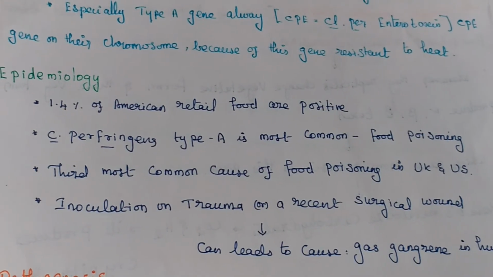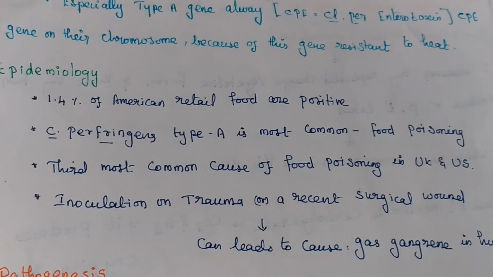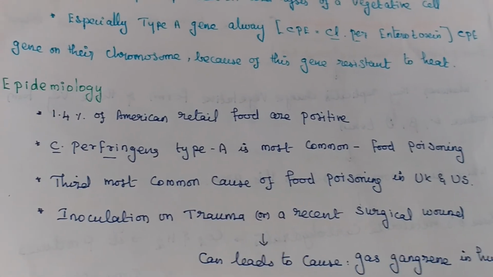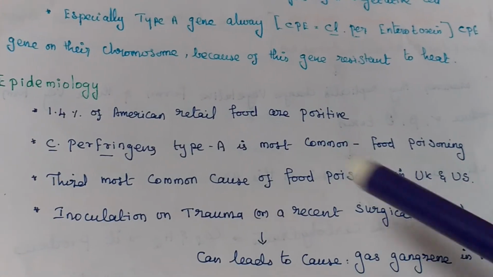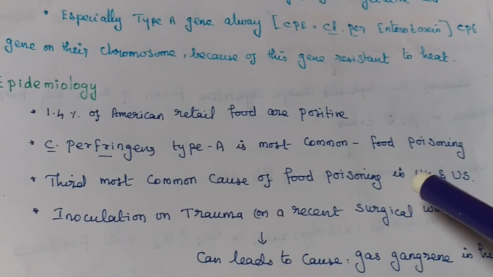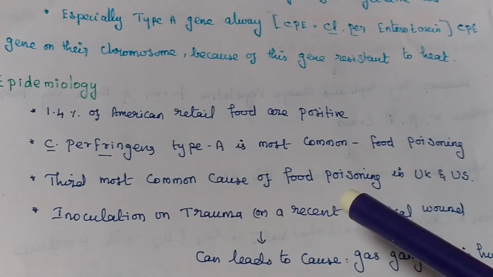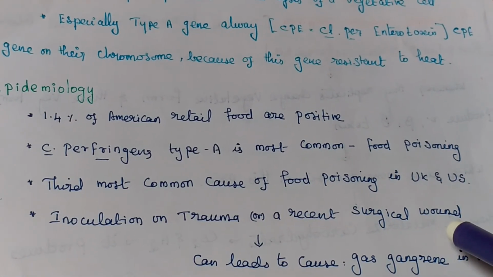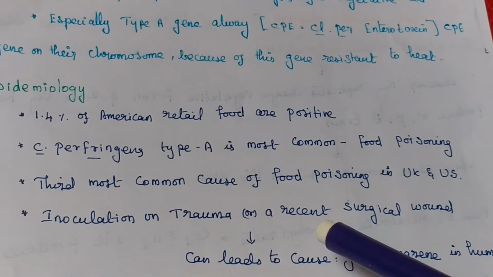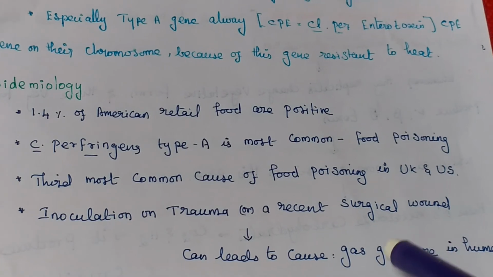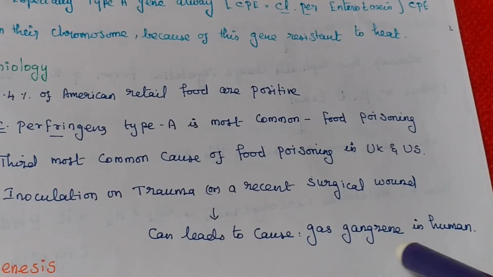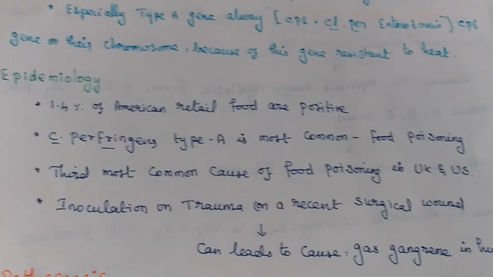Epidemiology: 1.4% of American retail food is positive for Clostridium perfringens. Especially type A causes food poisoning. It is the third most common food poisoning agent in the US and UK. Inoculation of trauma or a recent surgical wound can lead to gas gangrene in humans.